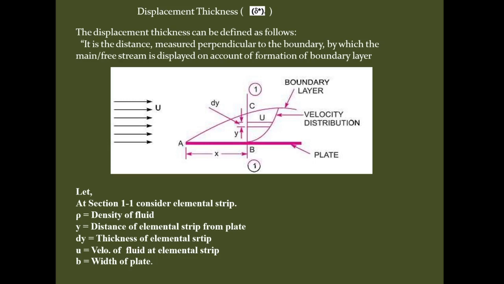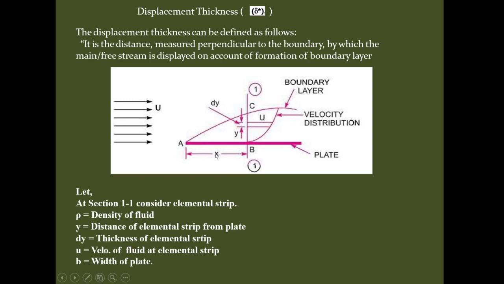For deriving the expression for the displacement thickness, we will consider a flat plate as shown in the figure, and a fluid having a free stream velocity U is flowing over this flat plate.